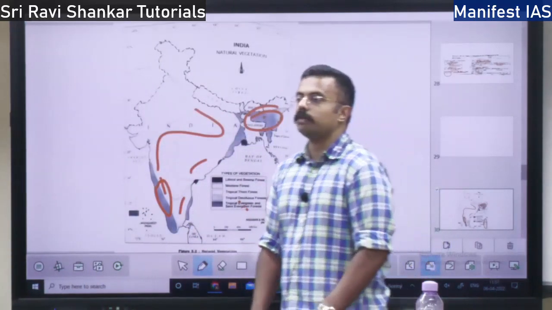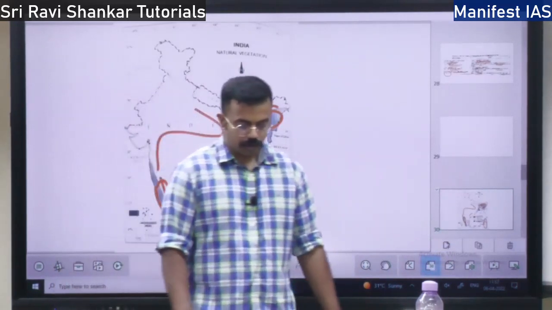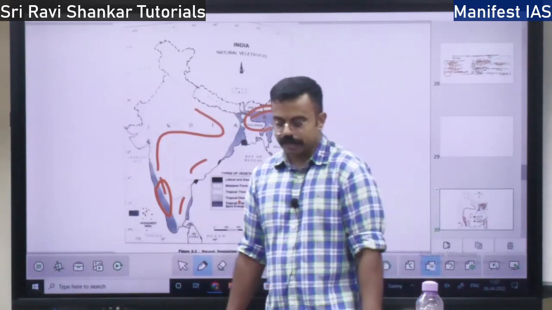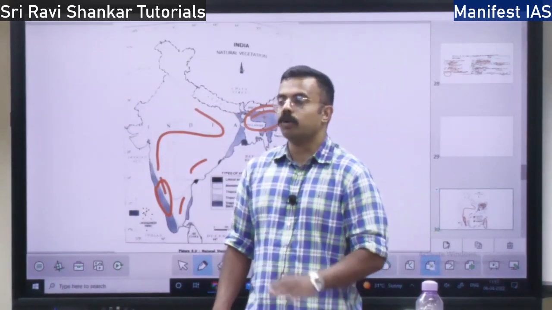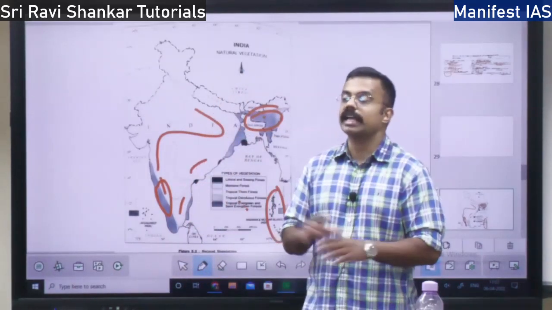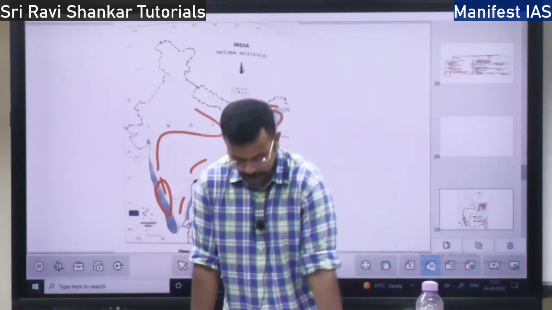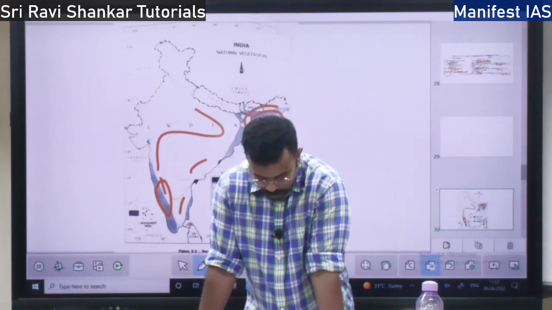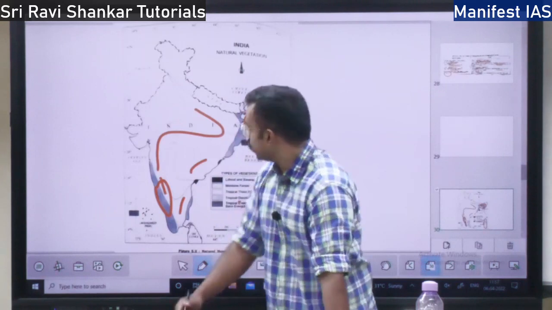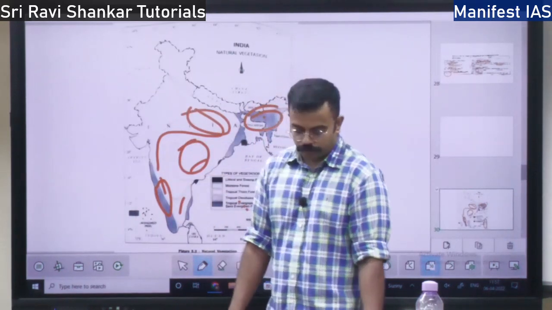Next, we will talk about the dry deciduous forest, where the rainfall is between 70 centimeter to 100 centimeter. This is the most vast forest in India. Dry deciduous has the highest area under its growth. Where do you find this dry deciduous forest? You will find it in the peninsula as well as the Ganga plain. It is full of dry deciduous.